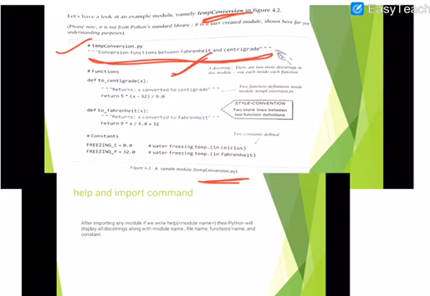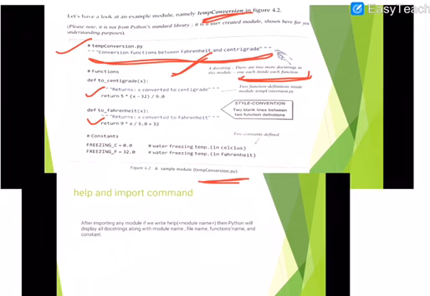It is a doc string. There are two more doc strings in this module, one inside each function. See, here and here. These are called doc strings. Doc string is a very important concept. So your module can have doc strings, variables, functions, classes, objects, statements, etc.